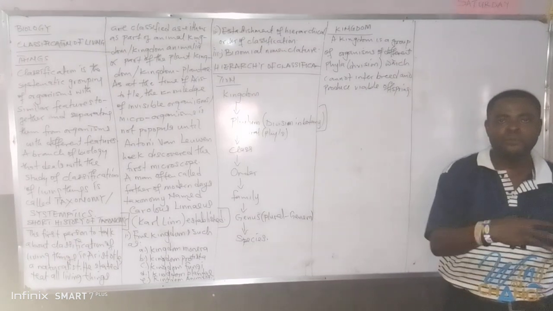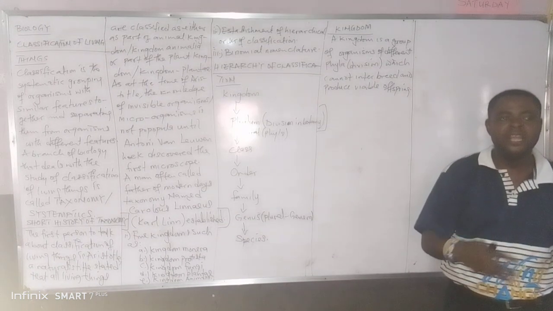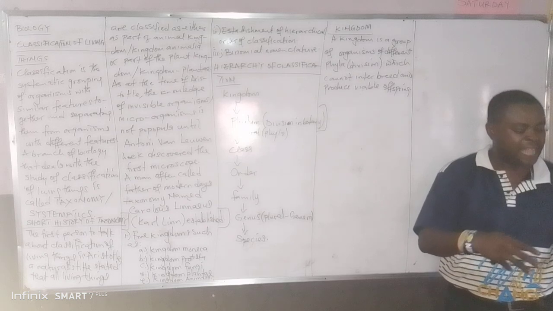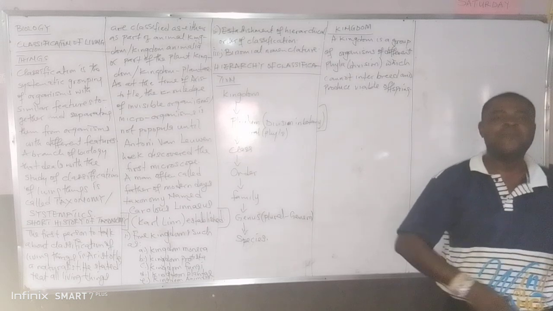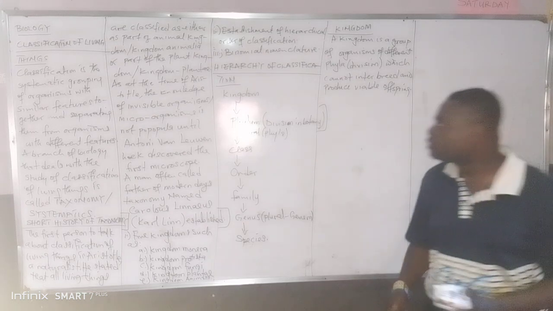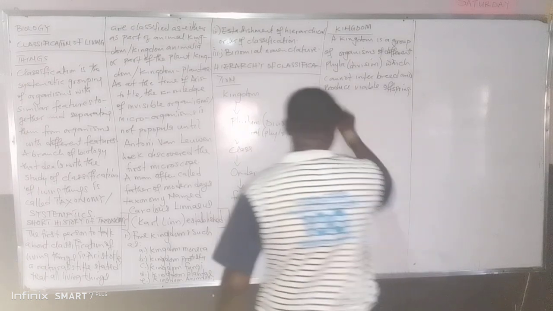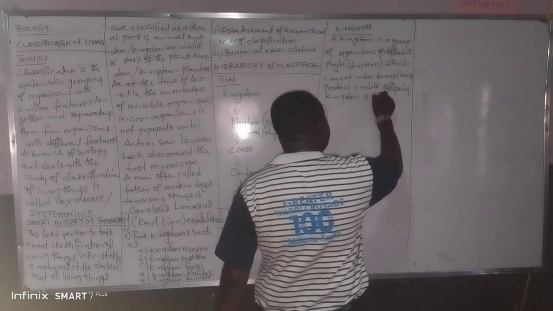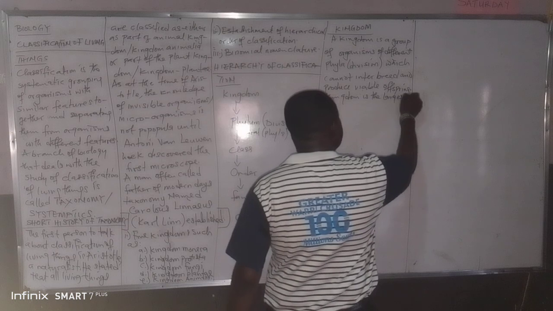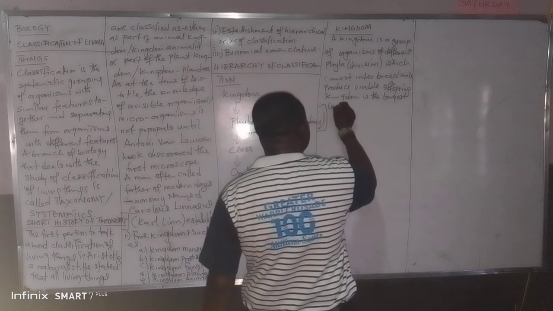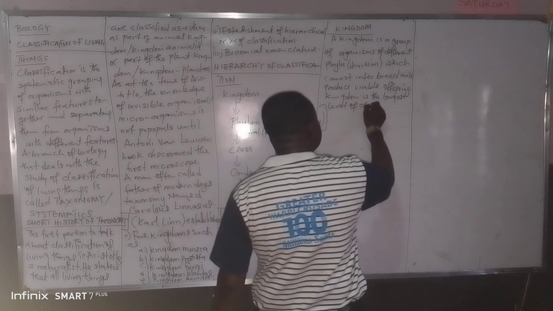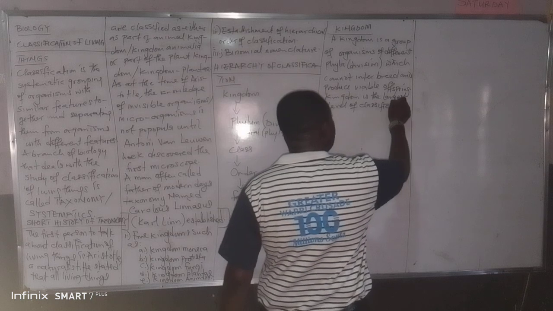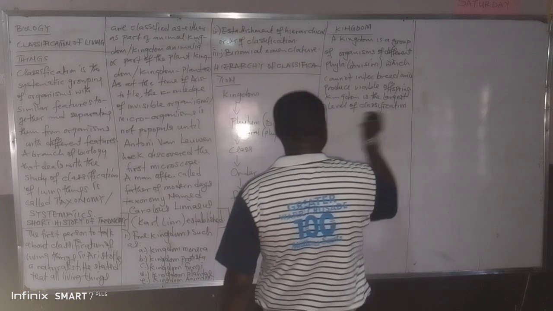They cannot sleep with each other and produce a viable child, a viable offspring, an offspring that can be produced again. So it is not possible. So it is the largest. Kingdom is the largest level of classification. It contains the highest member. I've seen a question like that.